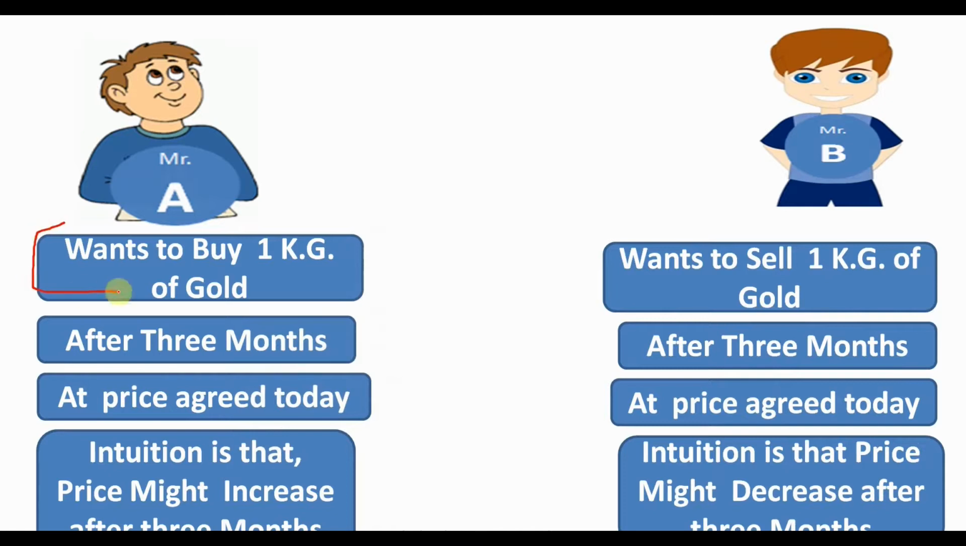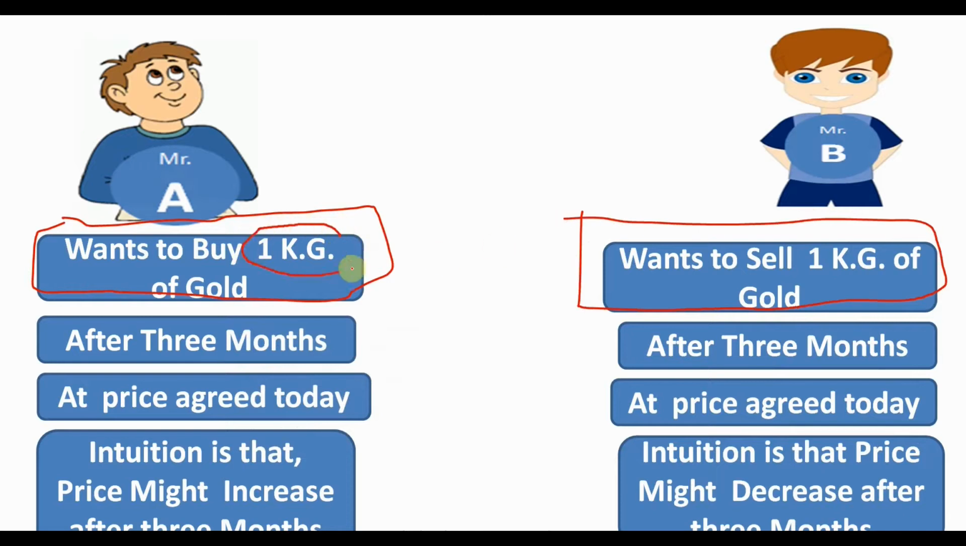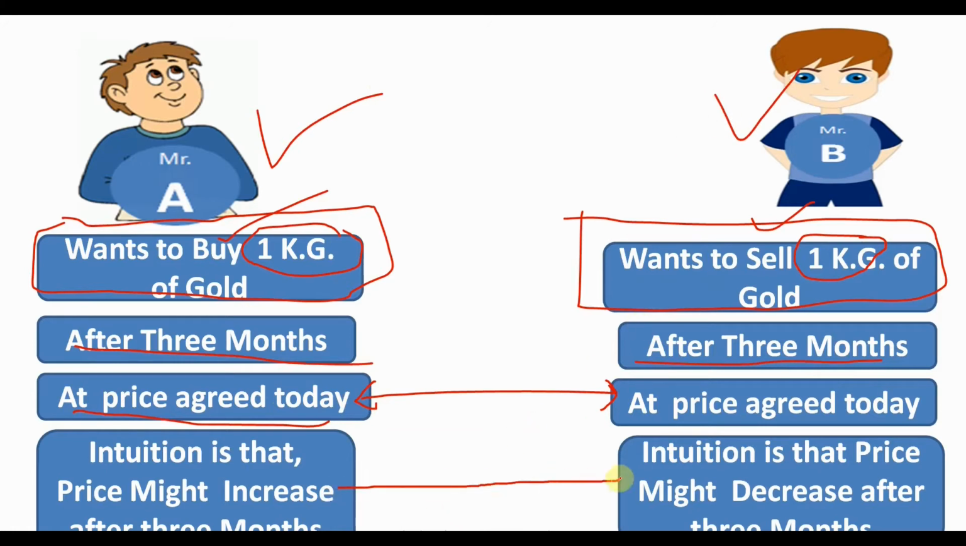So what we are observing from this example is that Mr. A wants to buy 1 kg of gold and Mr. B wants to sell 1 kg of gold. The quantity is the same, but the action differs: one wants to become the buyer and the other the seller. The duration is the same, after 3 months. The price should be agreed today, the buying price for Mr. A and the selling price for Mr. B, because they have totally opposite intuitions.